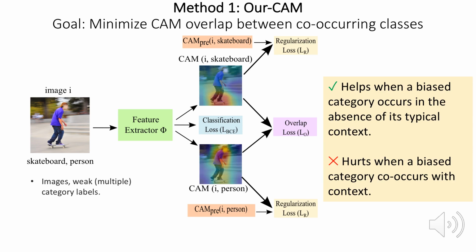Our CAM-based approach improves the performance of the bias category when it occurs in the absence of its co-occurring context. But as this approach does not make use of context for prediction, it hurts the performance when the bias category co-occurs with context. Hence, we propose our feature split approach, which selectively suppresses the context when the bias class doesn't occur with co-occurring context.